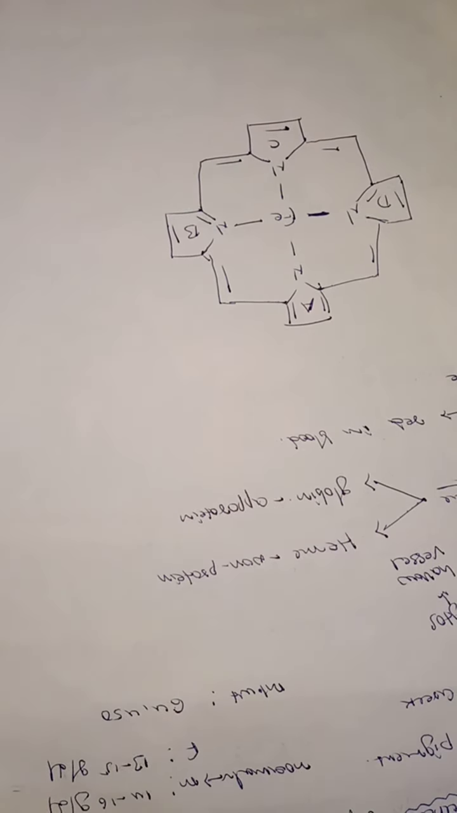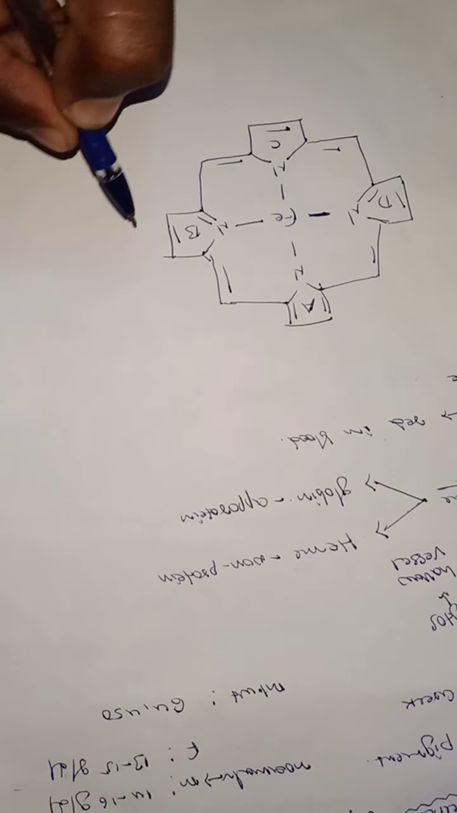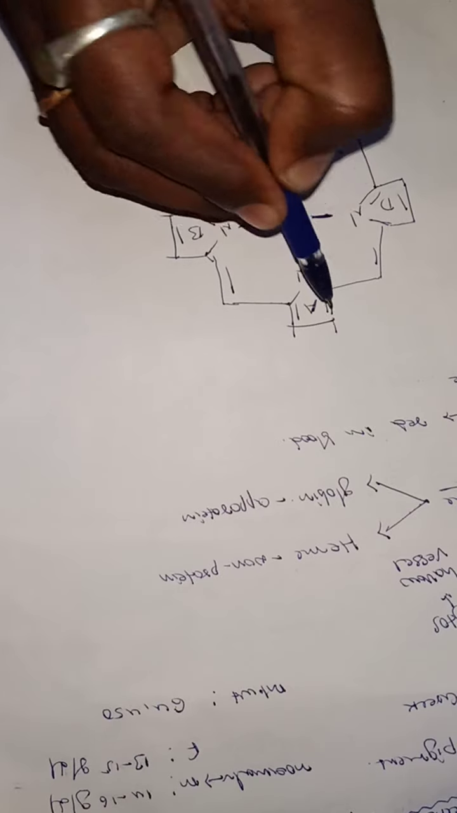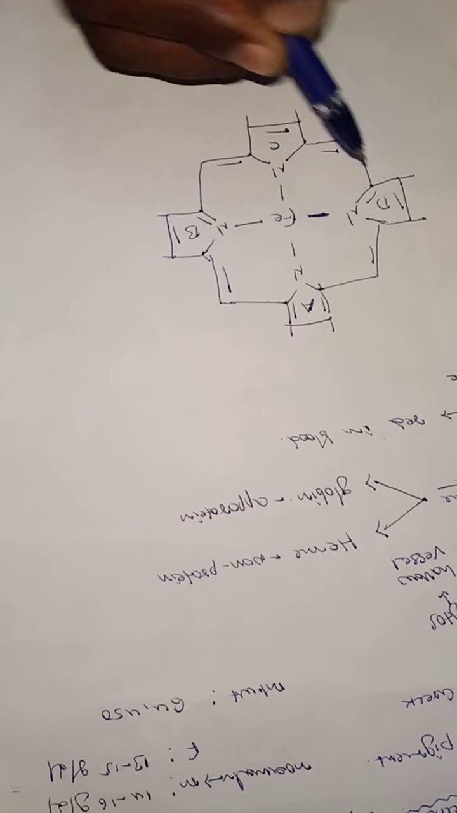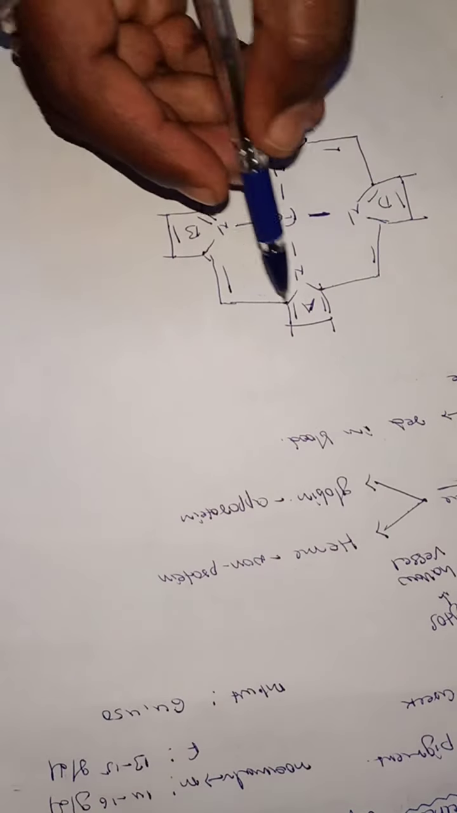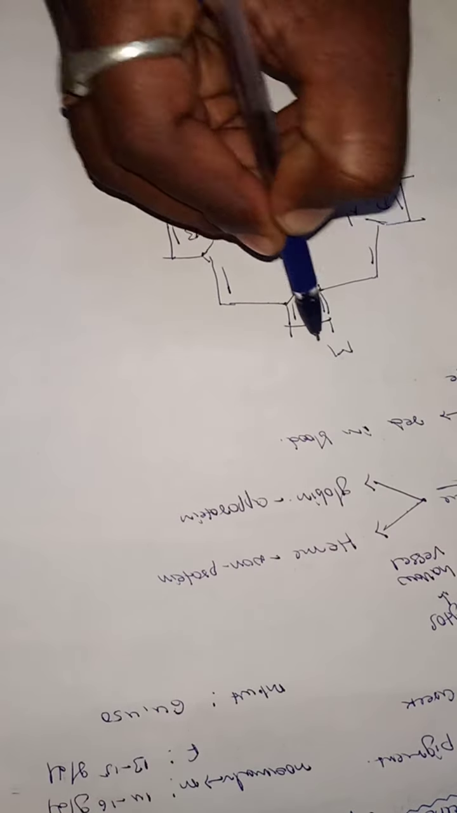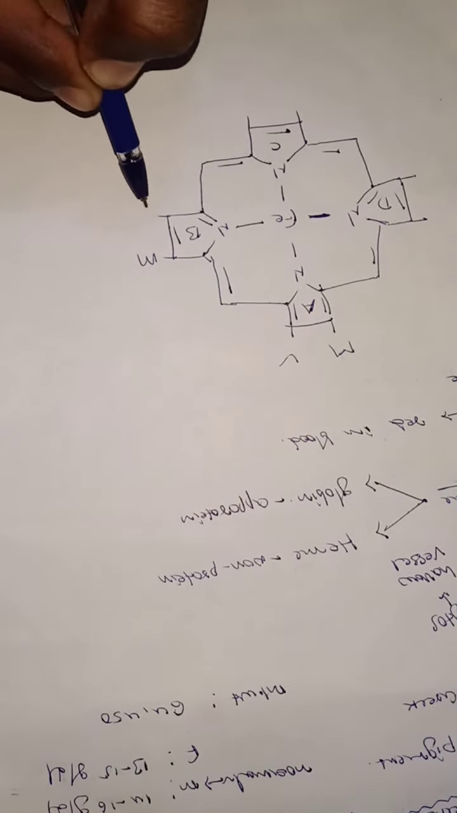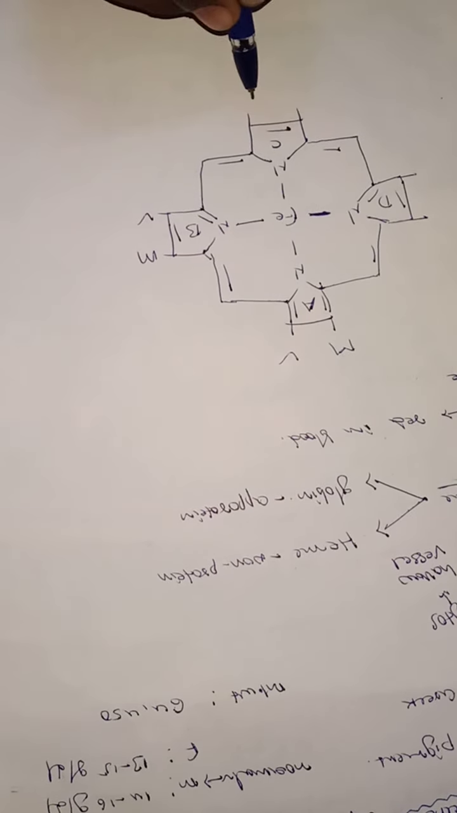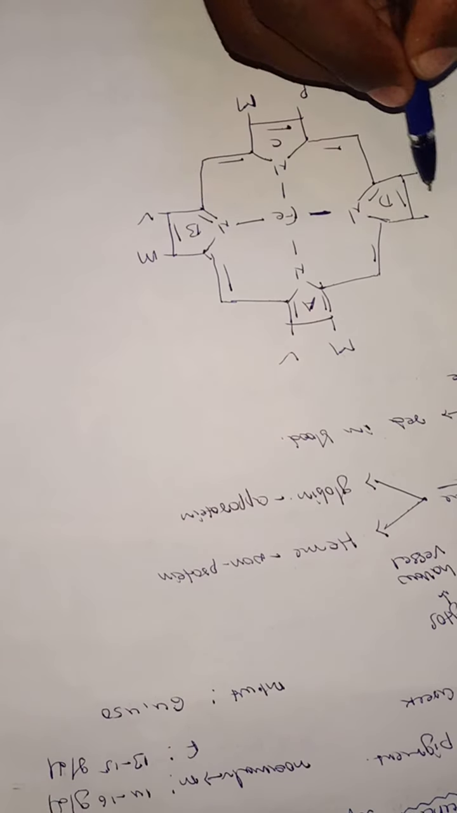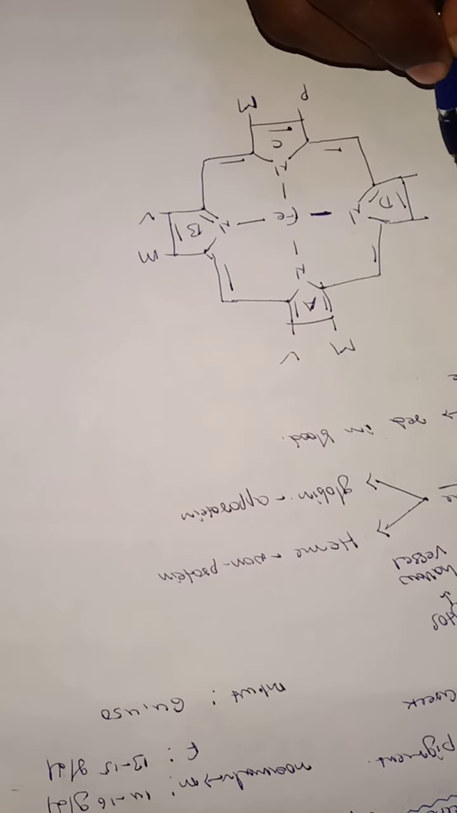So this is about structure. Here each and every 5-membered ring has 2 functional groups. What are the 2 functional groups? Here M, V. Here also M, V. Here M, P. Here M and P.